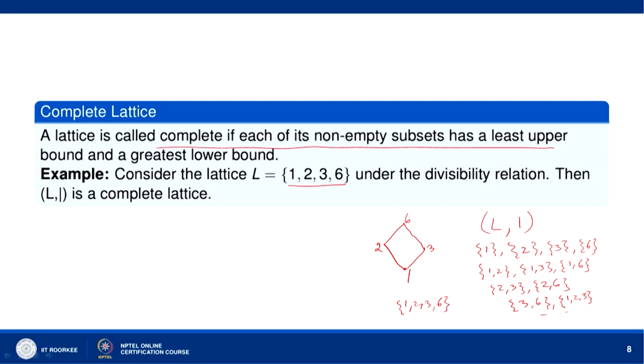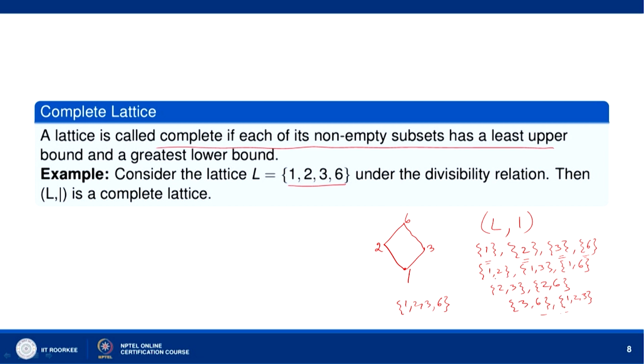All these subsets of L under the divisibility operation have the least upper bound and greatest lower bound. For example, in case of 1, 2, 3, 6, they are themselves the least upper bound and the greatest lower bound, because they are singleton sets.